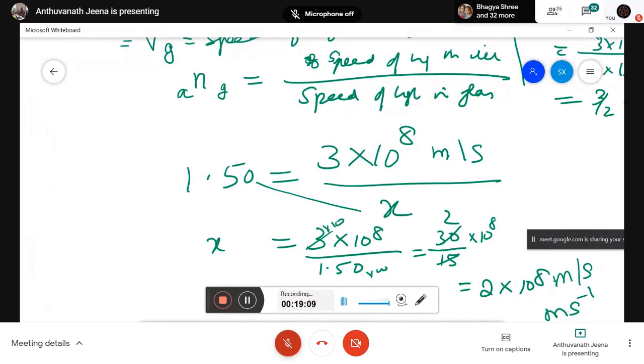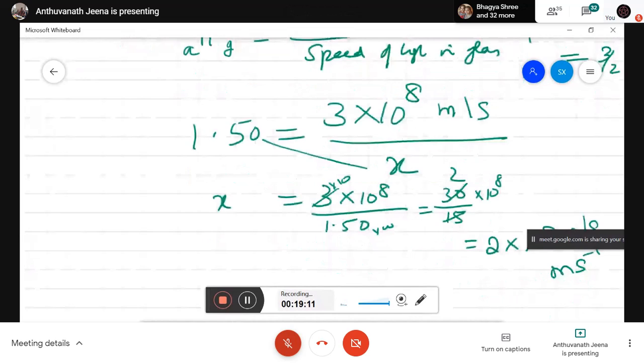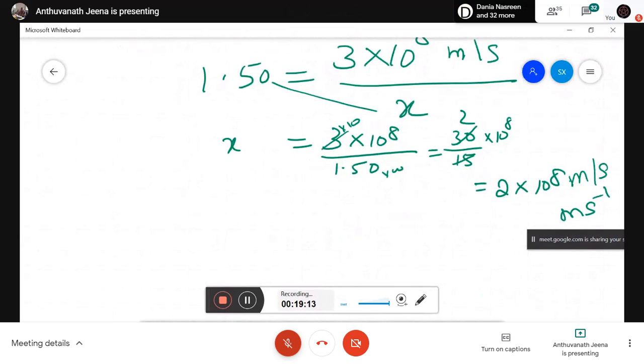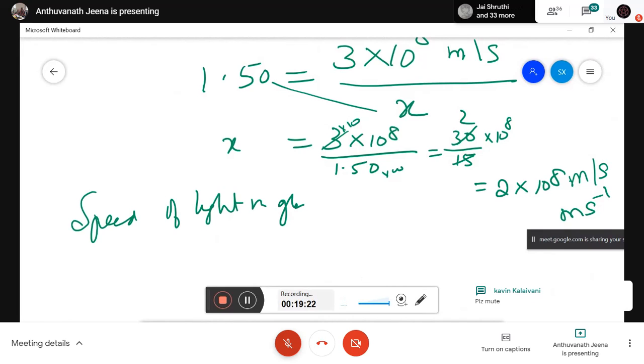Now mute all of you. Somebody is disturbing. Okay. The speed of light in glass is not a refractive index, so the unit is important. So the speed of light in glass is equal to 2 into 10 to the power of 8 meter per second. Is this problem easy, children? Two more problems will complete.